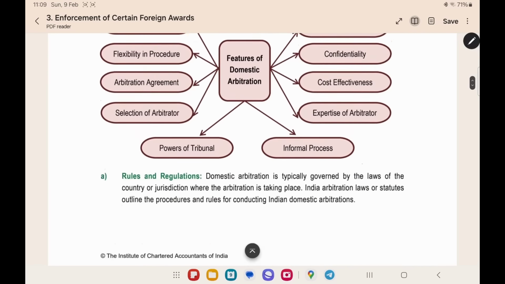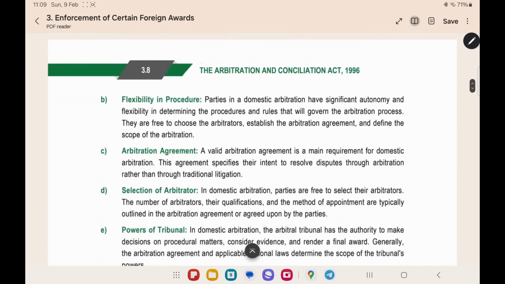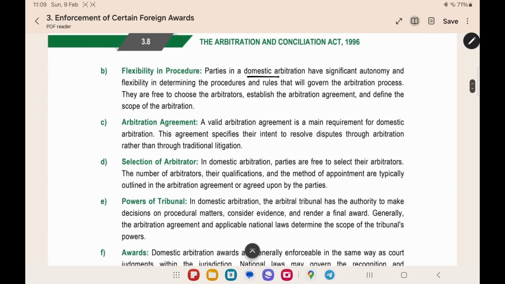Now, what are the features of domestic arbitration? Rules and regulation. Rules and regulation will be governed by the Indian laws. If it is happening in India, only Indian law will be applicable. Indian arbitration laws will be applicable. Next thing is flexibility in procedure. Since it is happening within the borders of the country, the parties themselves can determine the procedure. They can choose the arbitrator, establish the agreement, define the scope of arbitration. Everything the parties themselves can do.